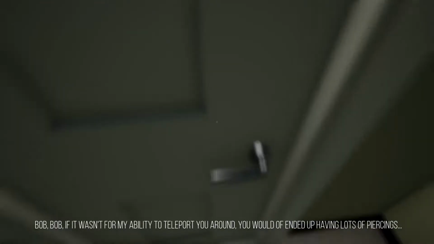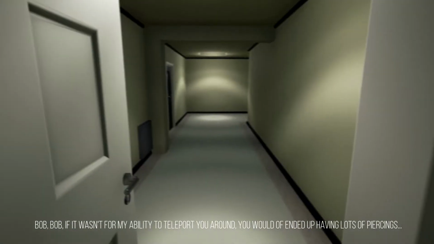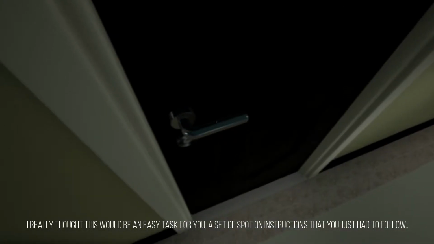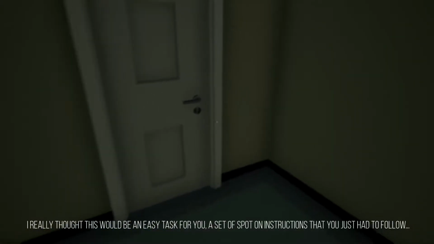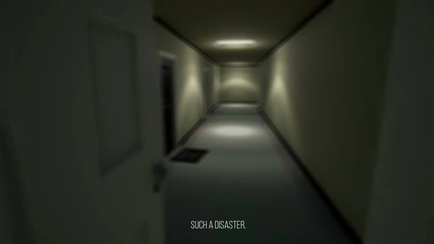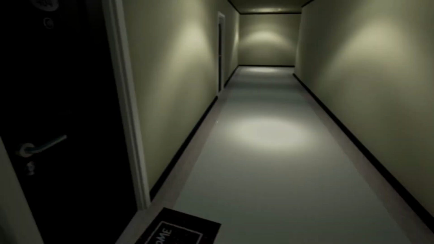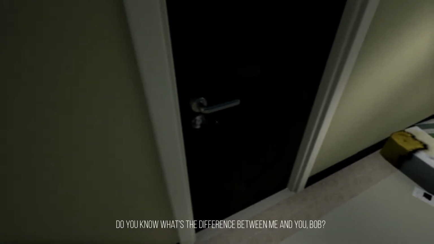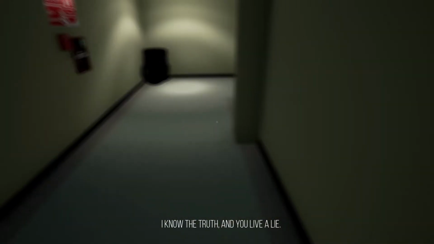If it wasn't for my ability to teleport you around, you would have ended up having lots of piercings. I really thought this would be an easy task for you. A set of spot-on instructions that you just had to follow. Such a disaster. Am I back here now? Back at the start? Probably. Do you know what's the difference between me and you, Bob? I know the truth. And you live a lie.